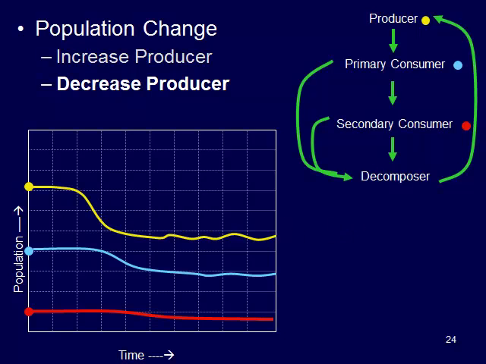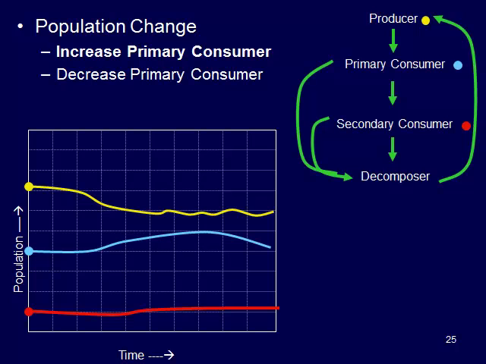So we can also take a look at our primary consumer numbers and see what happens when we increase those. So say we end up with a baby boom. We have a whole bunch of these primary consumers that exist. They increase in number. Well, because these are increasing in number, we have a response of our secondary consumer increasing in numbers because we have more food available. But our producers, because they're being eaten by those primary consumers, producer numbers go down.